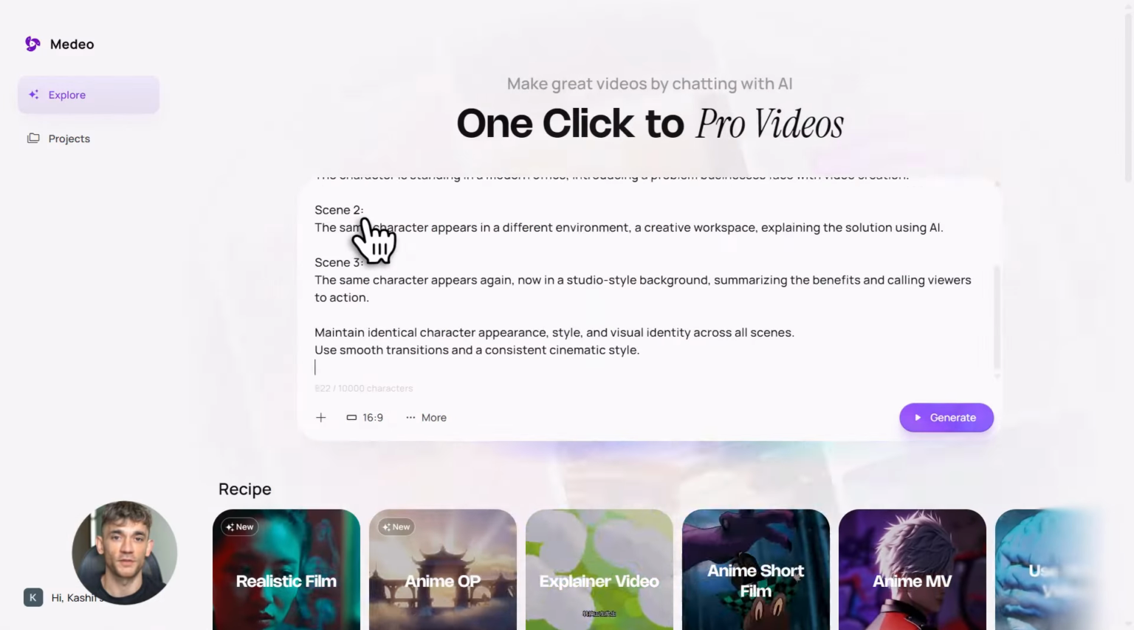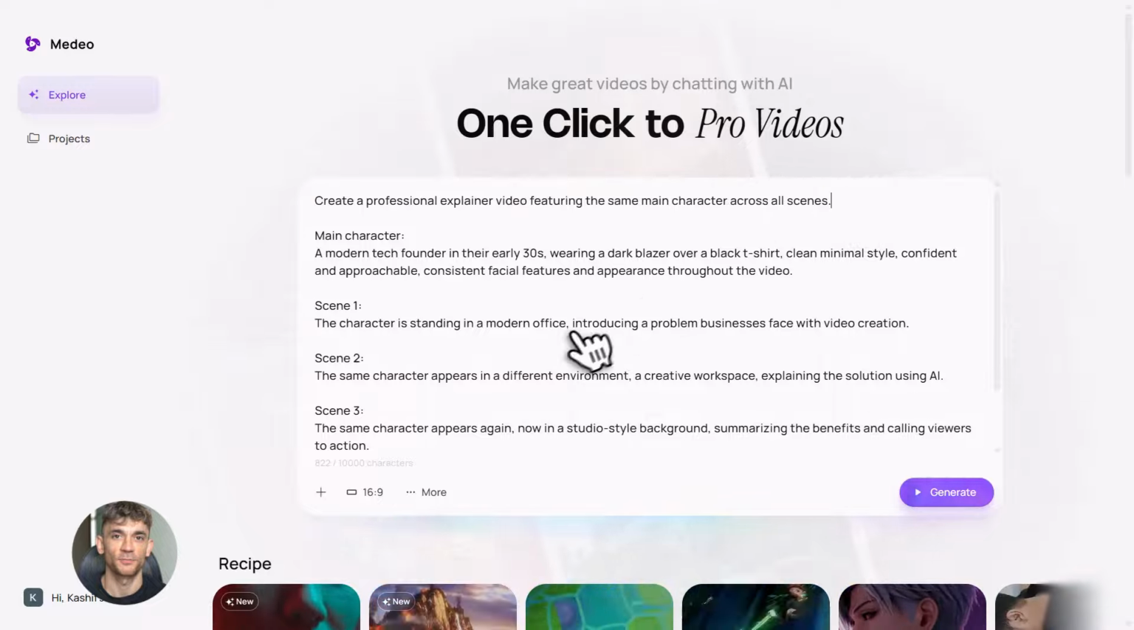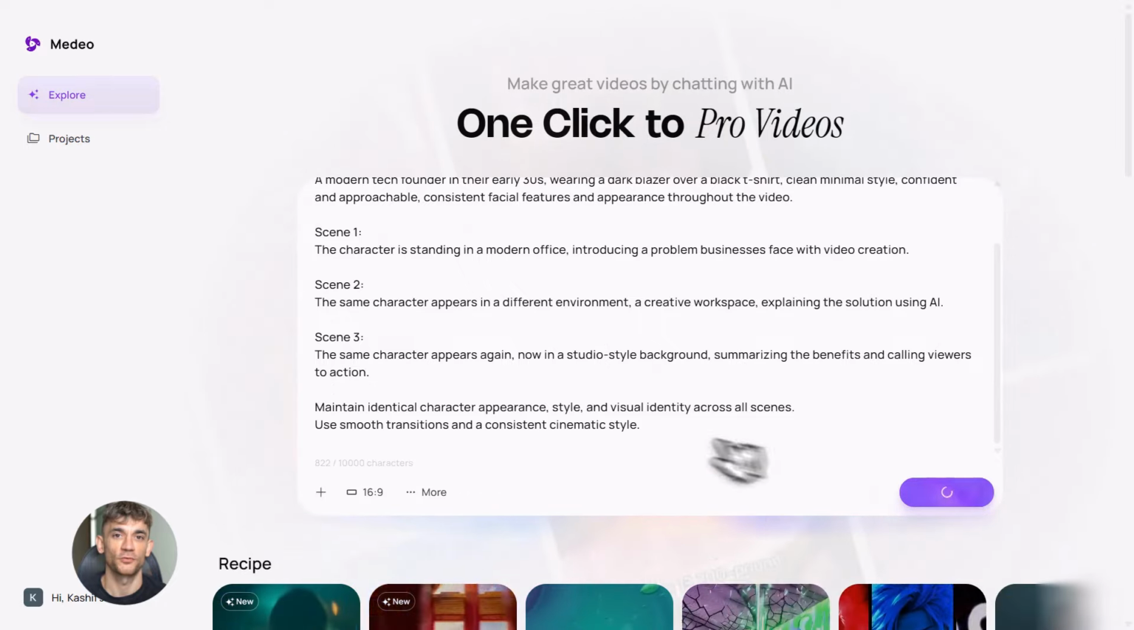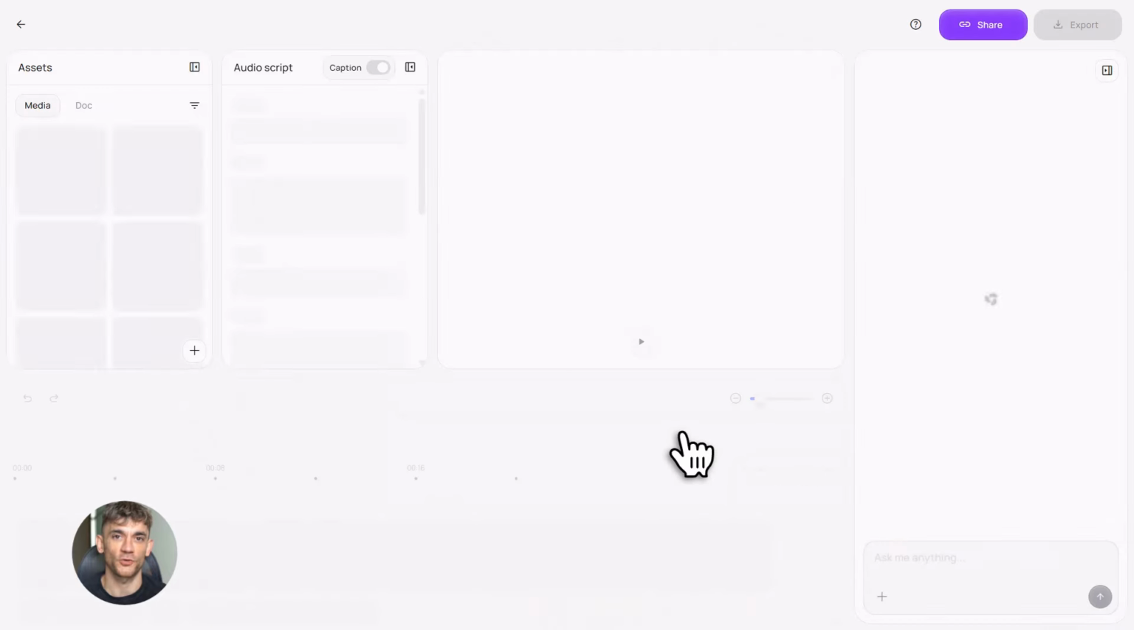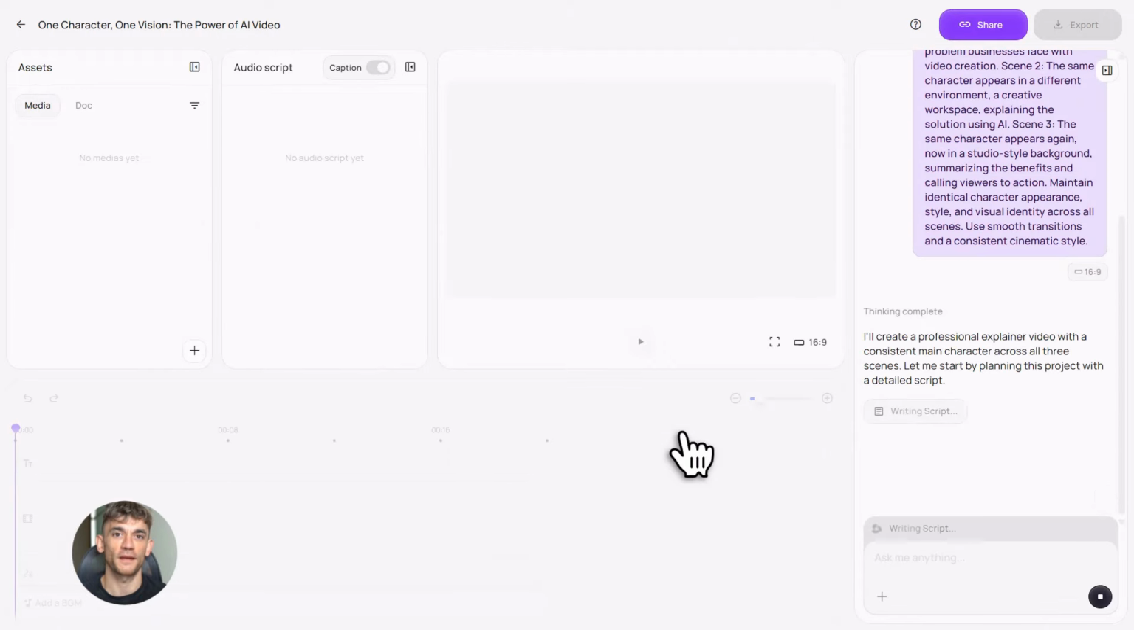And here's something most people don't realize at first, but it's huge. Medeo isn't just creating individual videos. It maintains visual consistency across all of them. That means the same characters, the same objects, the same style, scene after scene, video after video.